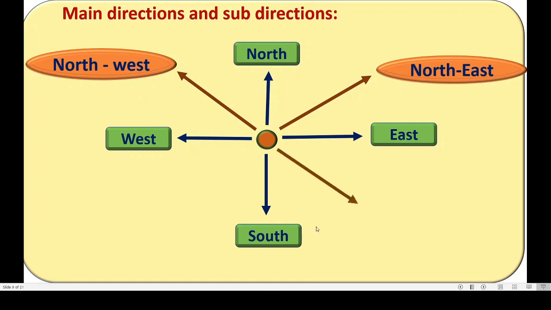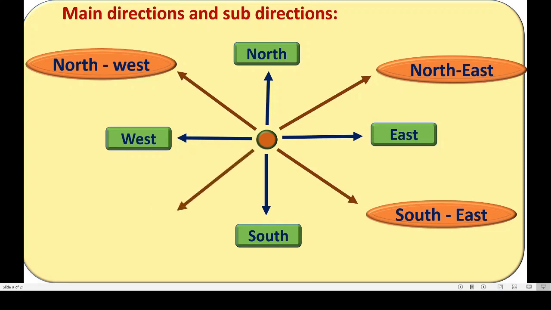Now we will move to the third one. It is between south and east. The direction between south and east is called southeast. Okay, southeast. Now guess about this one. Last direction. Yes, you are right. The direction between the south and west is called southwest.